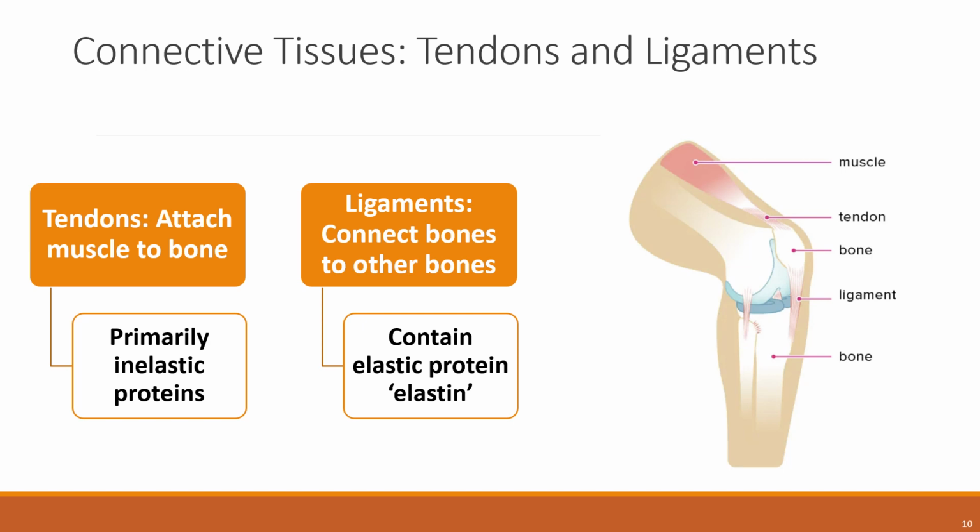Ligaments and tendons are both made of connective tissue and both can be torn or overstretched, but they differ in function. Ligaments attach one bone to another. Tendons attach a muscle to a bone. Both, however, are essential to proper body mechanics. Ligaments appear as crisscross bands that attach bone to bone and help stabilize joints. For example, the anterior cruciate ligament that you see here, or ACL, attaches the thigh bone to the shin bone, stabilizing the knee joint. Tendons located at each end of the muscle attach muscle to bone.